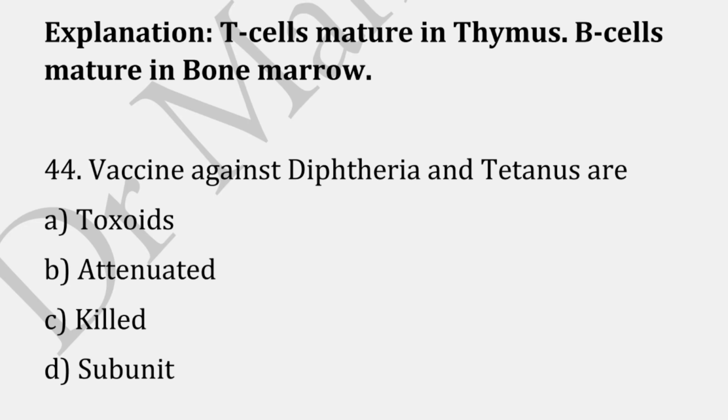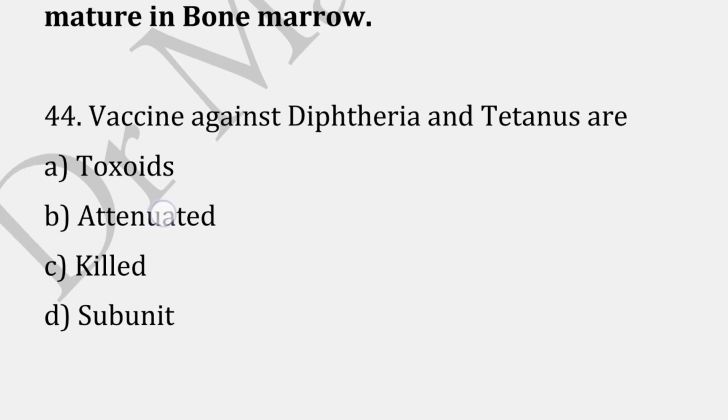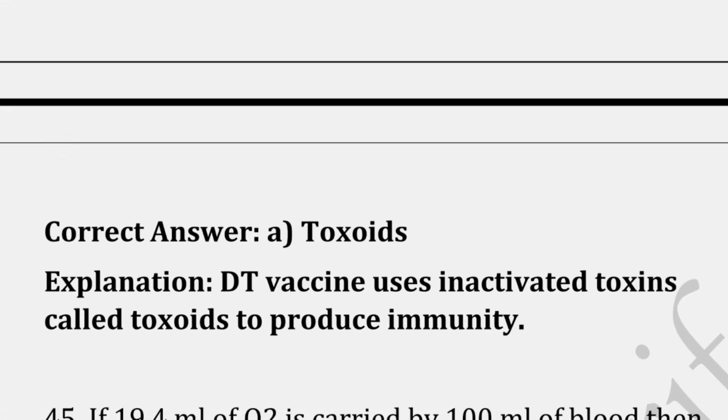Vaccines against diphtheria and tetanus are: the correct answer is option A, that is toxoids, because the vaccine uses inactivated toxins called toxoids to produce immunity.